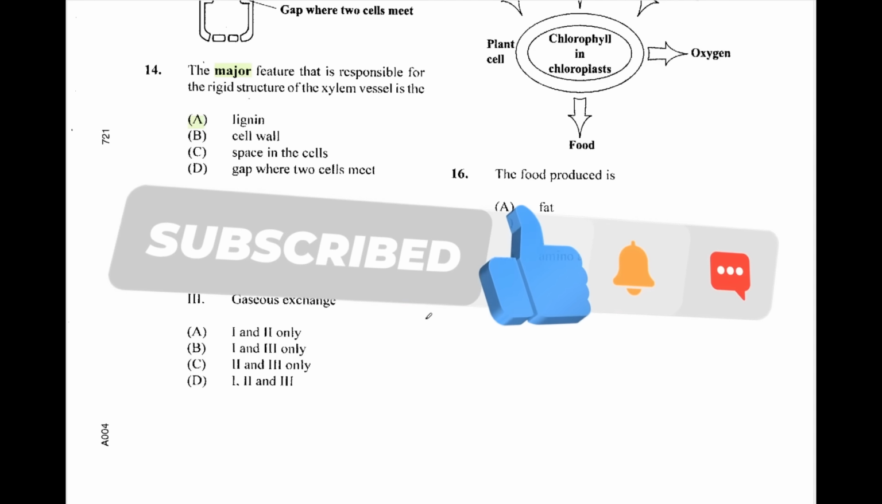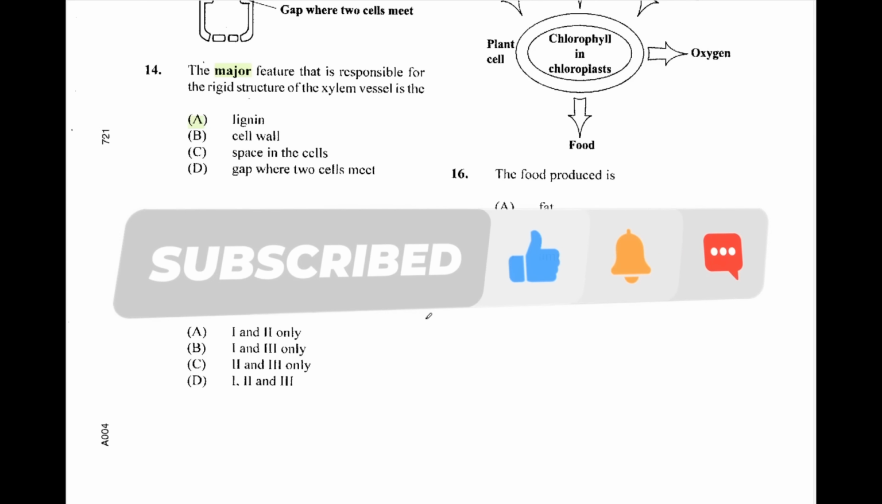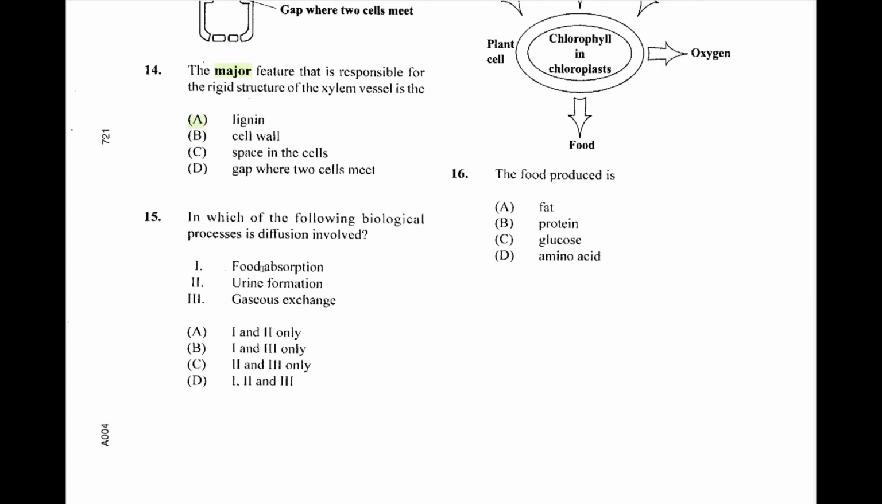Question 15. In which of the following biological processes is diffusion involved? Is it food absorption, urine formation, or gaseous exchange? We do have food absorption, urine formation, gaseous exchange, yes. So we are looking for 1 and 3. Means we are here.